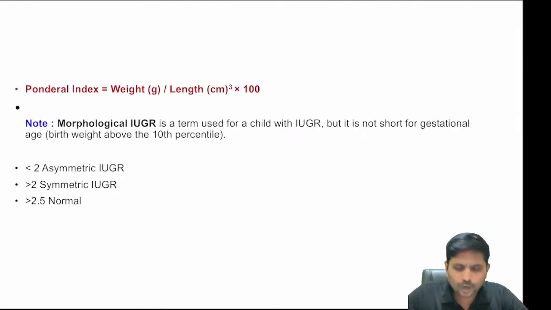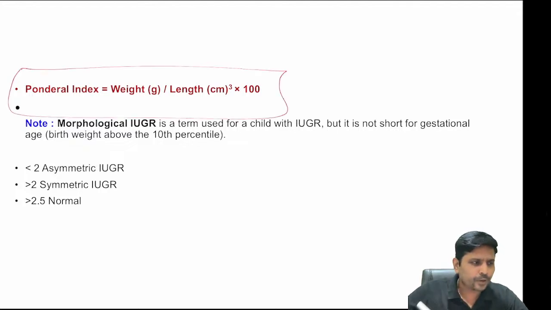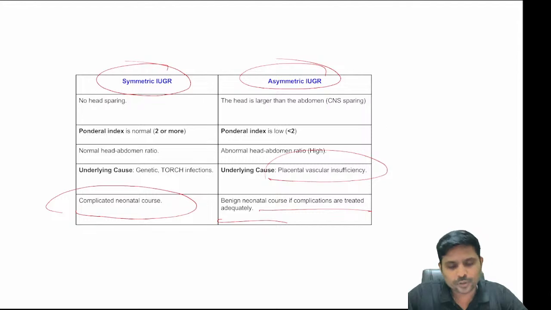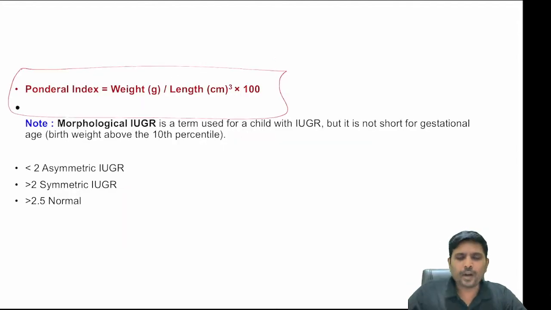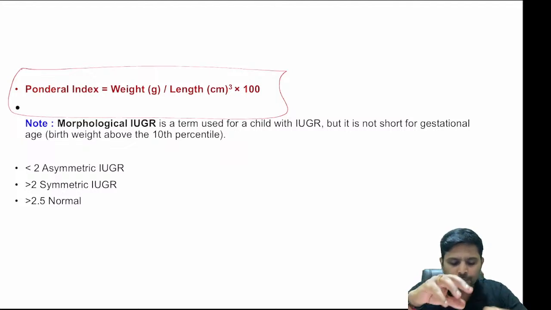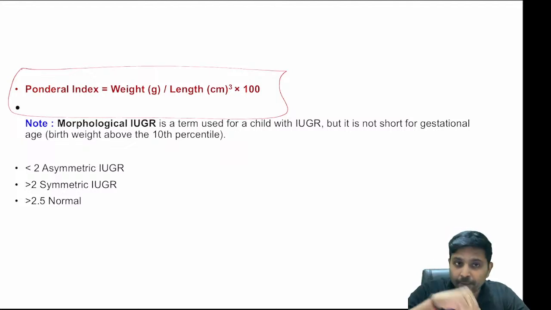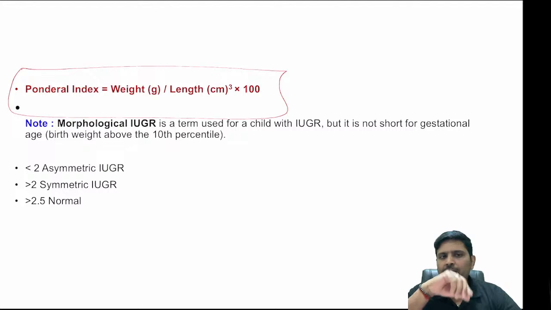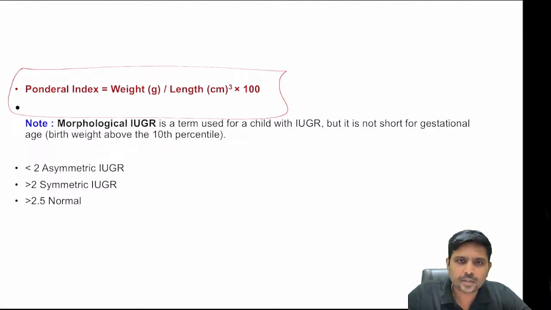How do I know whether it is symmetrical or asymmetrical IUGR? For that, you need to know the ponderal index. So this is a short note for you. And what is called ponderal index? It is a formula. This can be a 5 mark question also. What is called ponderal index? Very, very simple.